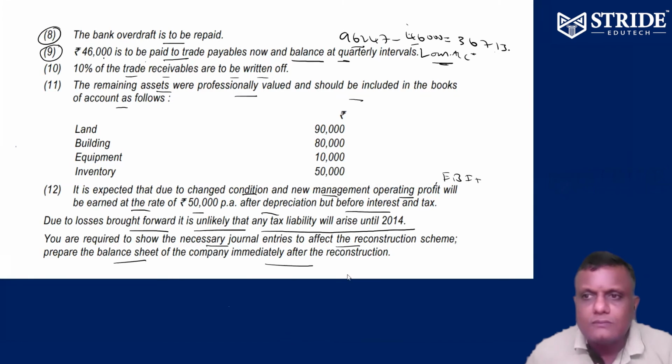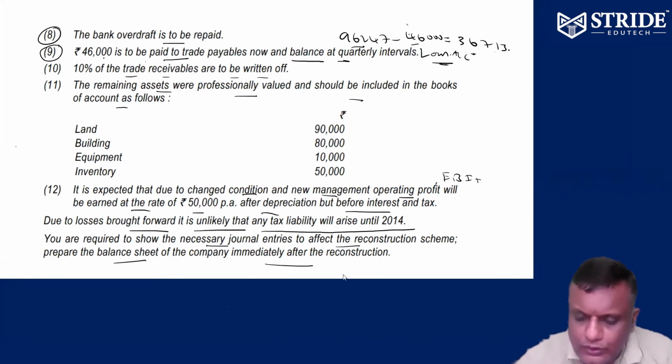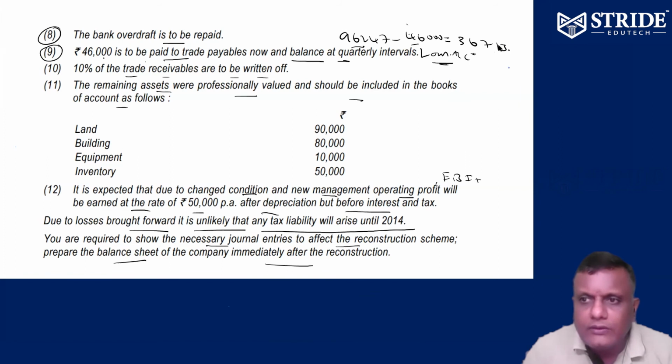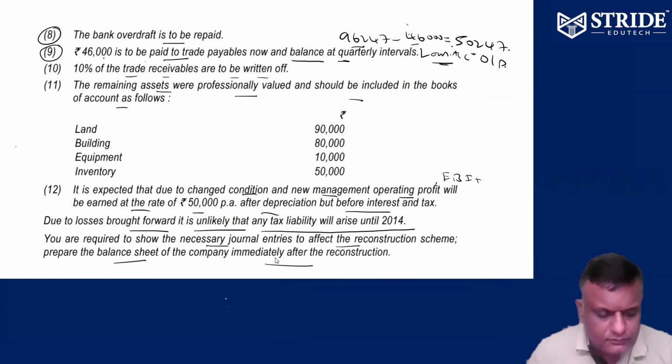Balance: 96,247 minus 46,000 is 50,247. The balance amount we can treat as a loan or bank OD. So 96,247 trade payable, 46,000 settled, balance 50,247 is OD. The balance trade payable becomes bank OD.